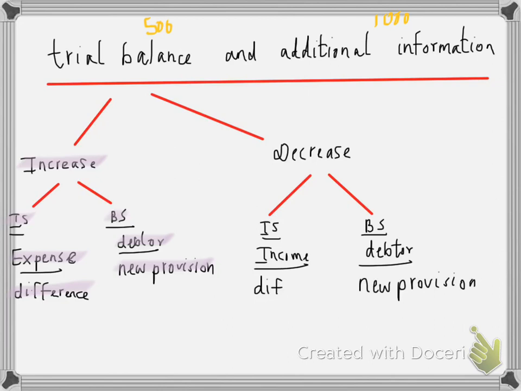Now, for instance, the old provision is 1000 in the trial balance, and in the additional information the new provision is 300. So now here you're seeing there's a decrease in the provision. If there's a decrease, in the income statement we will write under income the difference amount. Here the difference amount is 700, and then in the balance sheet we will write debtors, then we'll write the new provision, which is 300. So this is how we do it for provision for doubtful debts.